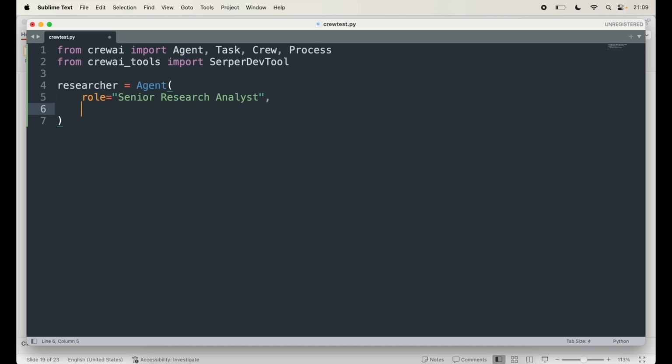That's his role. We can also give, as I mentioned, role and goal. And the goal for this is research cutting edge AI advancements. That's what it does.